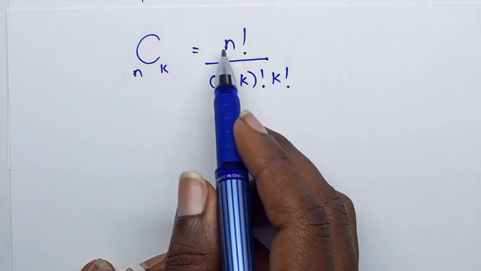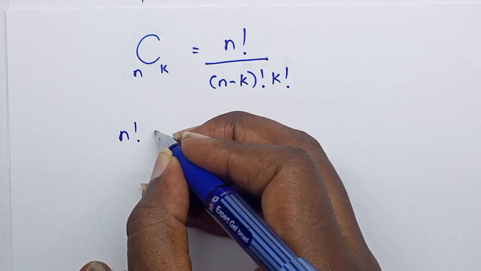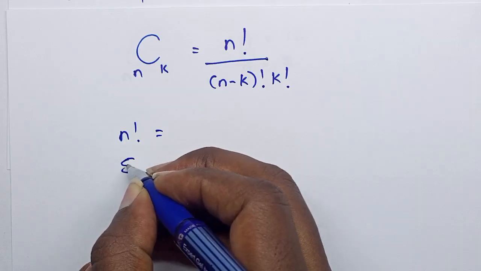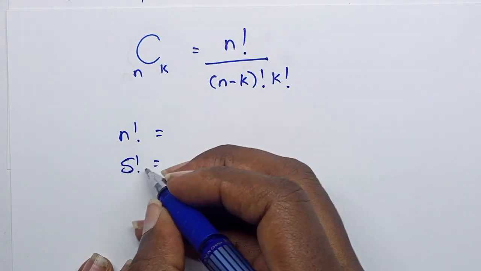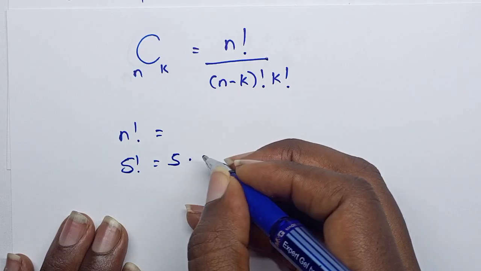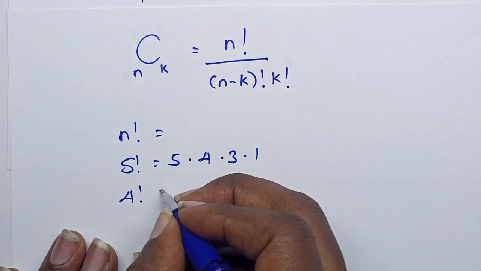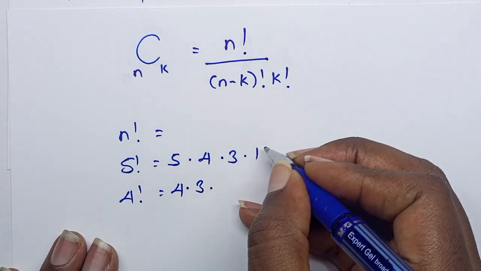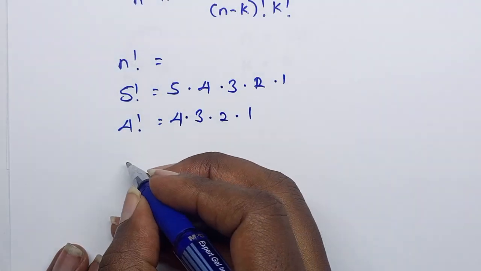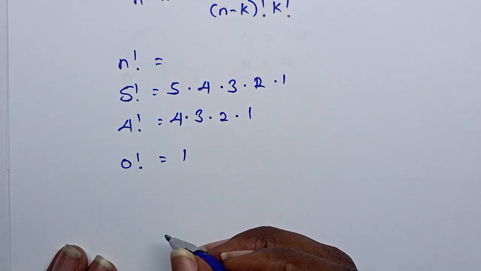Now what does this N factorial mean? Let's start with, say, 5 factorial, which is simpler to understand. 5 factorial is 5 times 4 times 3 times 2 times 1. 4 factorial is 4 times 3 times 2 times 1. And 0 factorial is equal to 1.